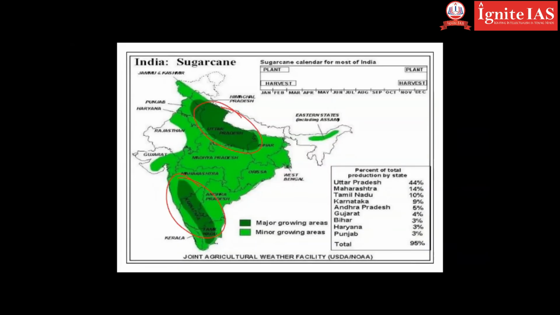These are the regions where you have high growth of sugarcane. 44% in Uttar Pradesh, good availability of water, Ganga region, Ganga basin. You have Maharashtra, second highest, 14%. Then you have Andhra Pradesh standing somewhere in the 5th position, 5%.